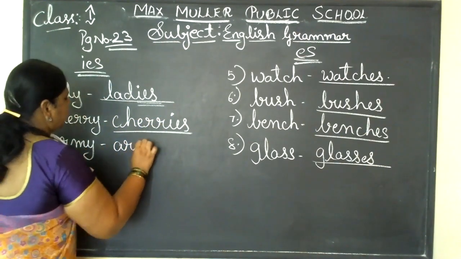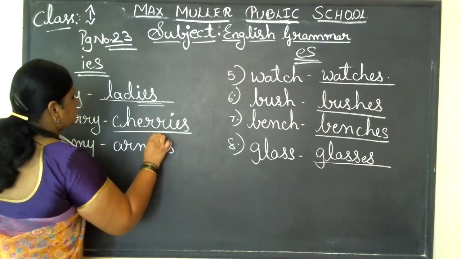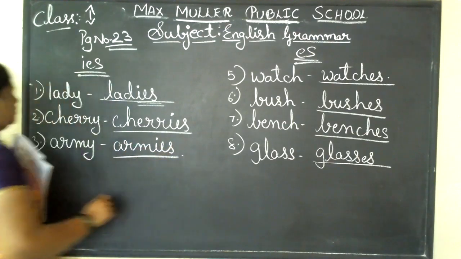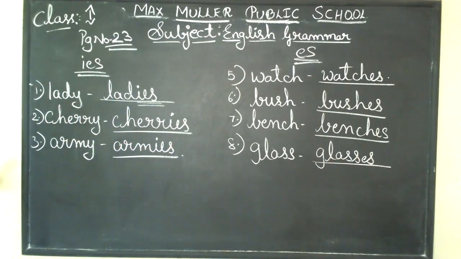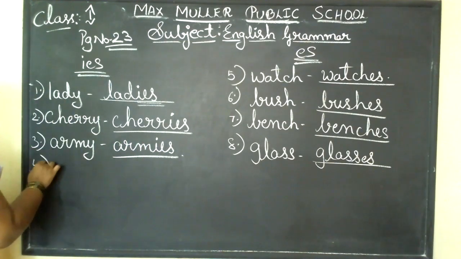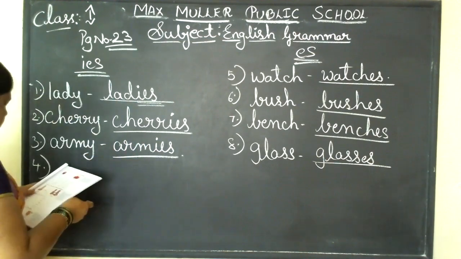Army. Armies. So an army is where the military person goes and fights, and they give them training on how to go into a war and how to fight in a war. That is called an army. Okay, so army, armies.